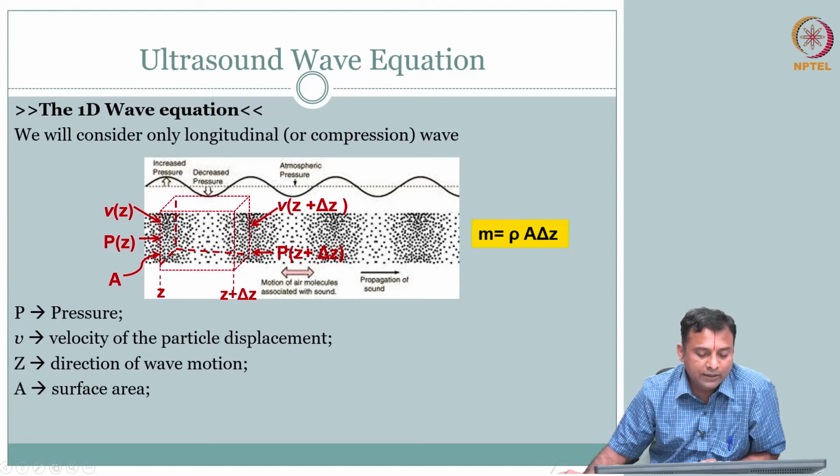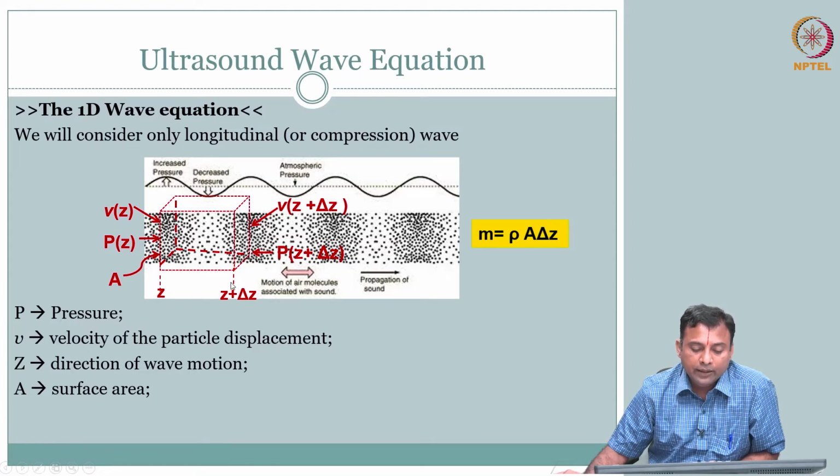But what you will see here is, these are the particles. So you could have increased pressure, decreased pressure. That means the pressure is changing in the z direction. So we will have one pressure at one location, another pressure at P of z plus delta z. So there is a differential pressure. There is also the velocity of the particles. So particles have a velocity.